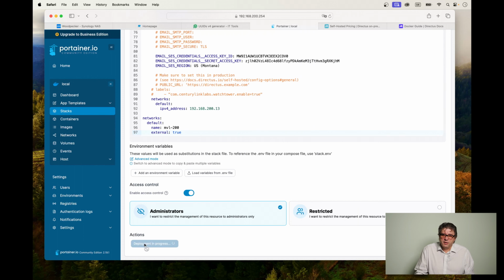And if you are doing this for the first time, it will take a while until everything has been downloaded from the internet and published and submitted to the container manager to create the actual containers. So don't worry if this takes a few minutes, it will come back.